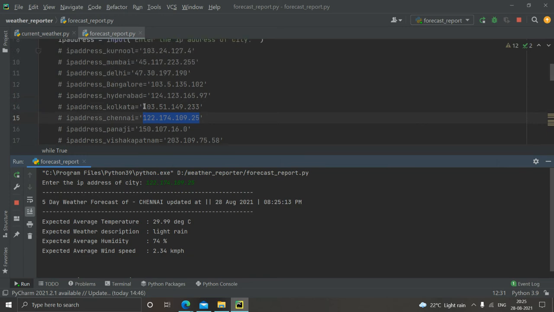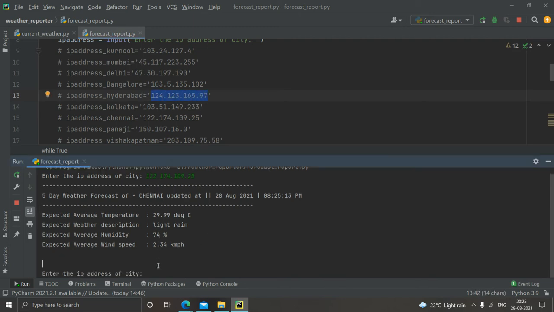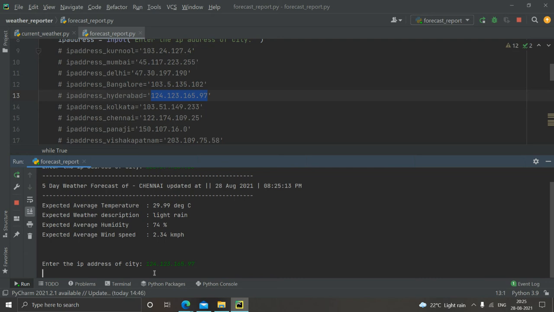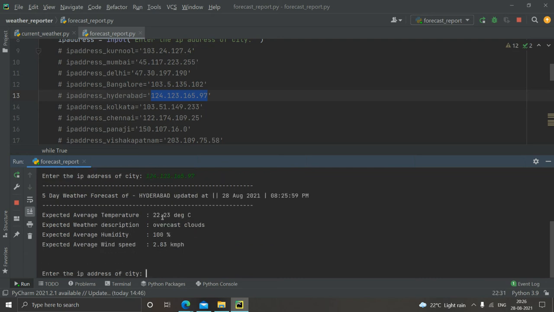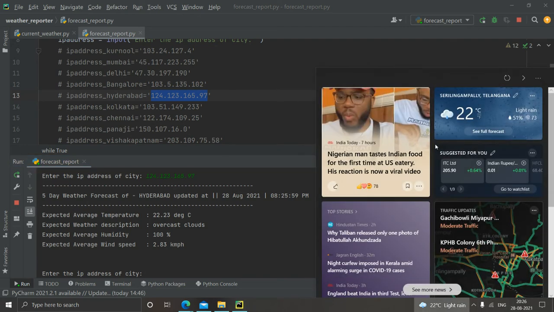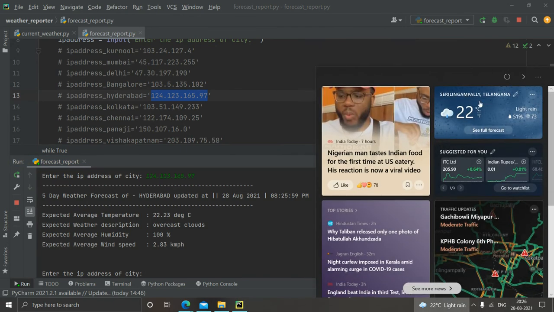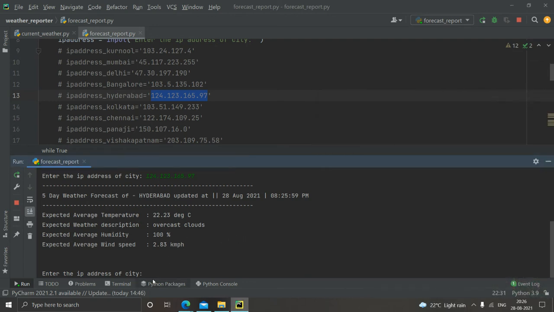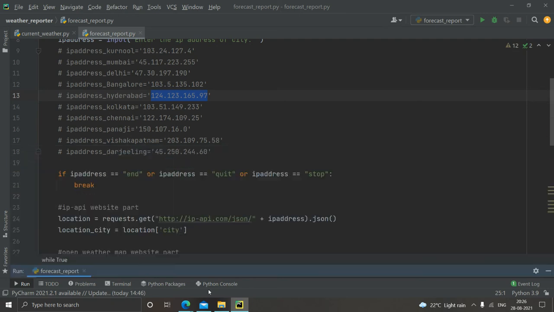Also, we can do one more thing. Hyderabad, 22 degrees Celsius and average humidity is 10%. You can directly see it over here. Selingampally, Telangana, which is near Hyderabad, 20 degrees Celsius. The weather is directly showing over here. So that is the thing. Let's stop this process, so that's completed.